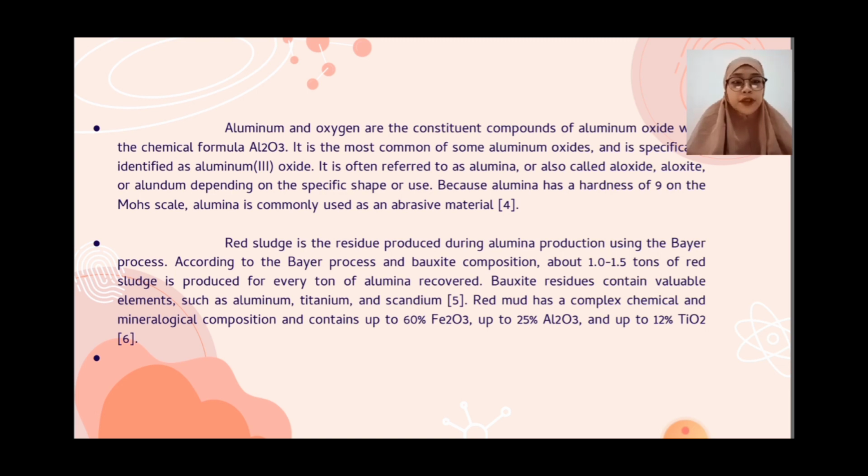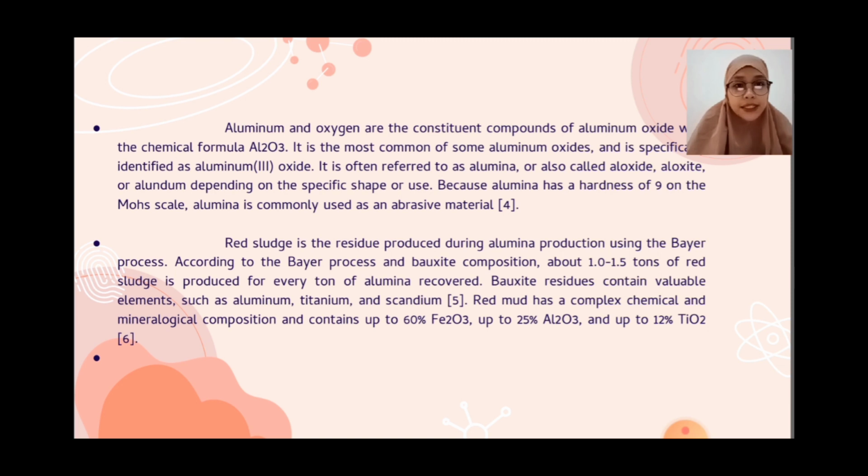It is often referred to as alumina, or also called aloxide or alundum, depending on the specific shape or use. Because alumina has a hardness of 9 on the Mohs scale, alumina is commonly used as an abrasive material.